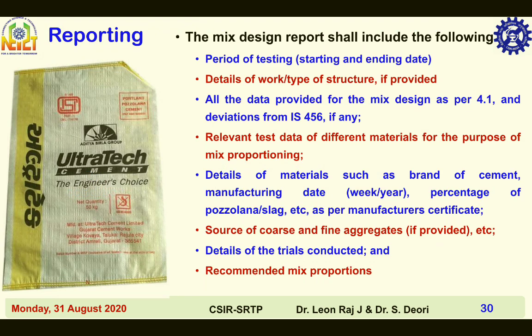Lastly, reporting. Mix design report shall include the following: period of testing, starting and ending date, details of work or type of structure if provided, all the data provided in the mix design as per 4.1 and deviations from IS 456 if any, relevant test data like specific gravity and moisture content of different materials for the purpose of mix proportioning, details of materials such as brand of cement, manufacturing date, week or year, percentage of pozzolana or slag as per manufacturer's certificate, source of coarse and fine aggregates if provided, details of trials conducted, recommended mix proportions.